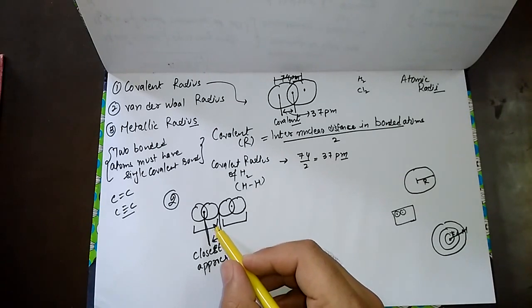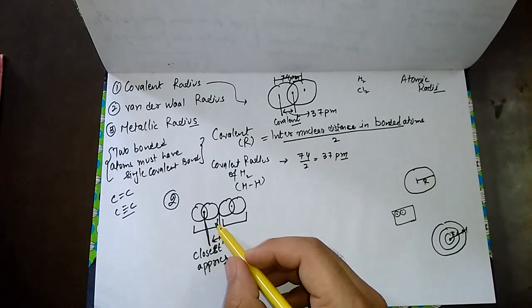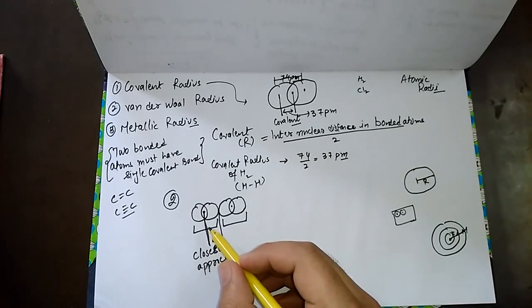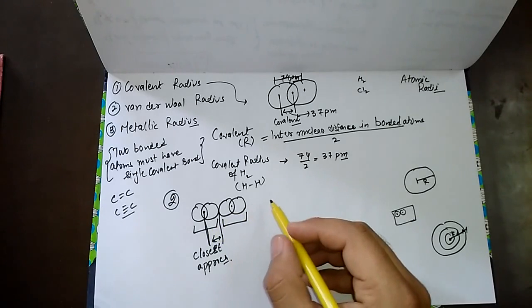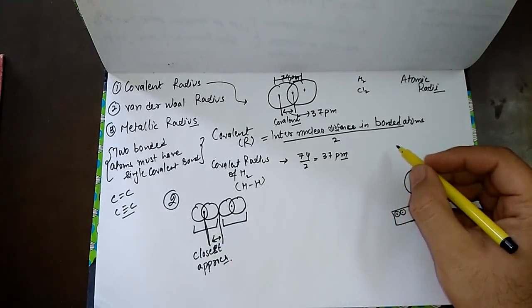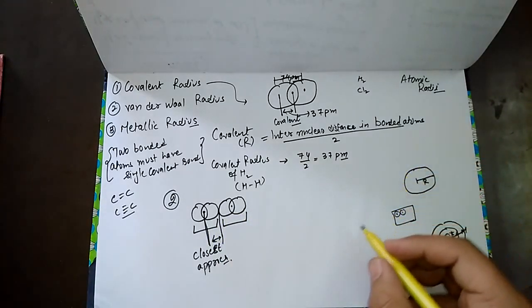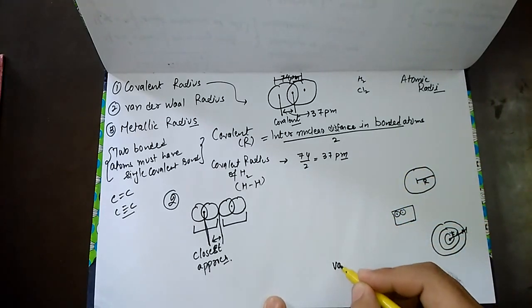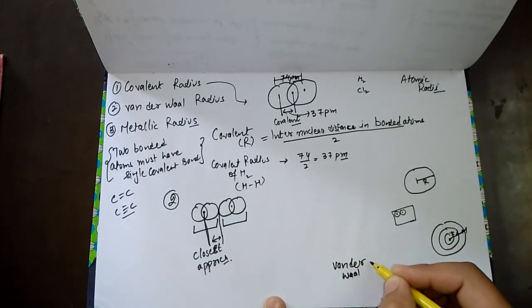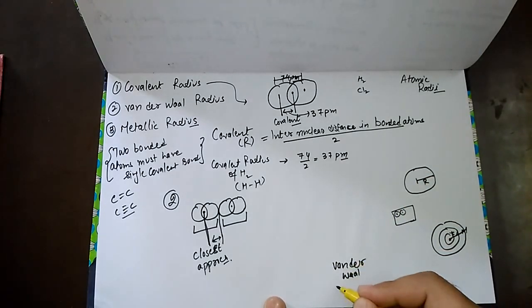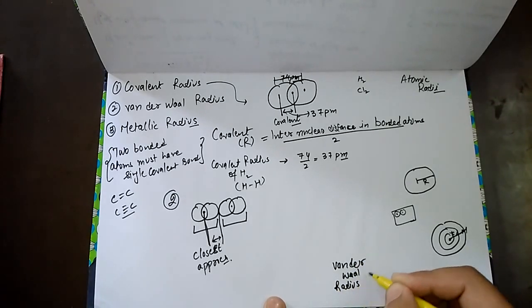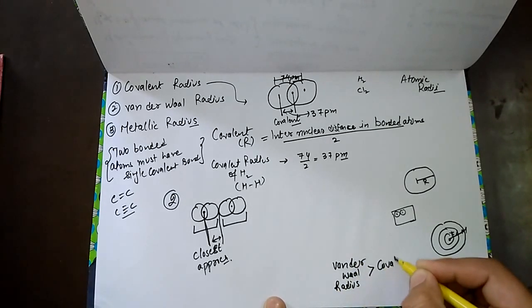So van der Waals radius is always more than, remember one thing, van der Waals radius is always more than that of covalent radius. Next we are having the metallic radius. So if we just want to draw the order, we say that van der Waals radius is always greater than that of covalent radius.